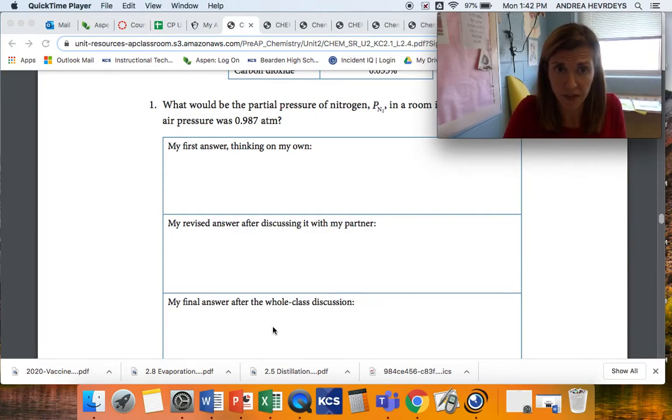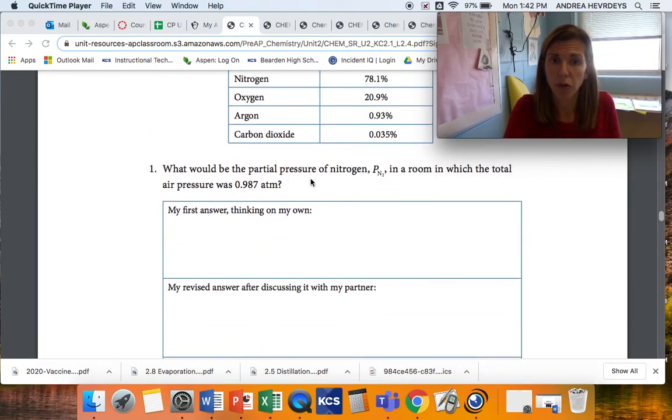So let's start with this very first question. What would the partial pressure of nitrogen be in a room in which the total pressure was 0.987?